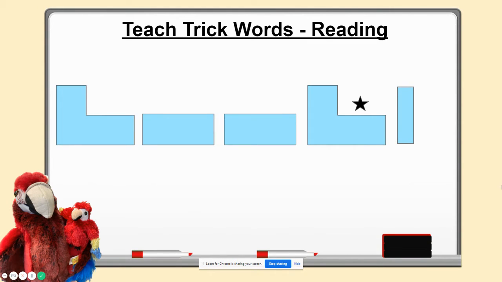So this is our sentence for the word you. Our sentence is, can you help Bill? Can you help Bill? Where is our you located? Look at the beginning and the end of our sentence. Ooh, look at the sentence frames. Our tall ones are telling us that they are capital letters.